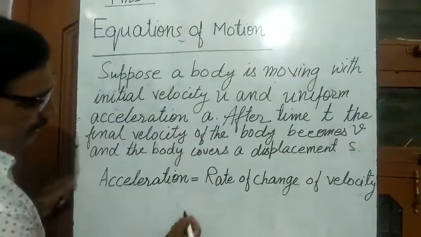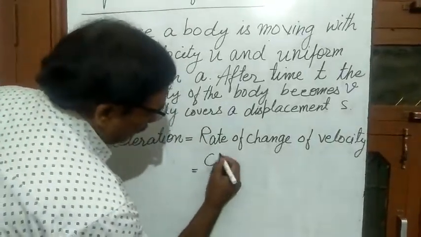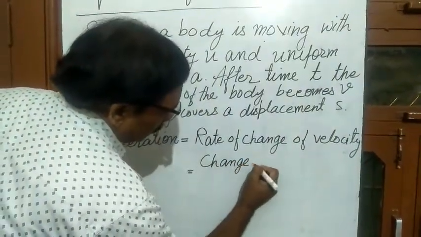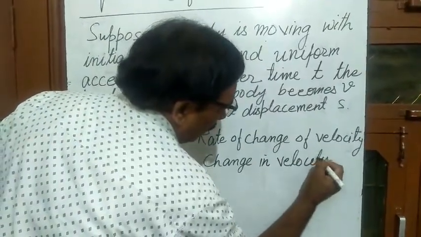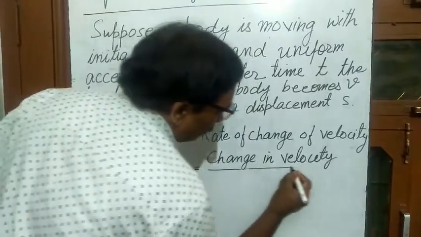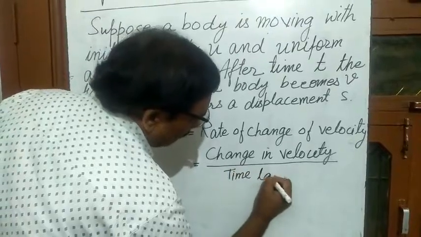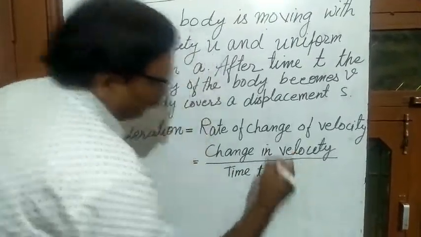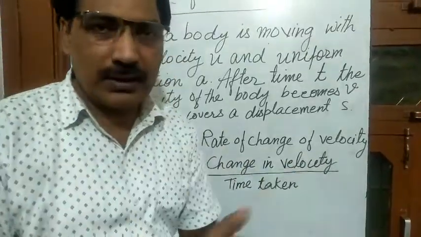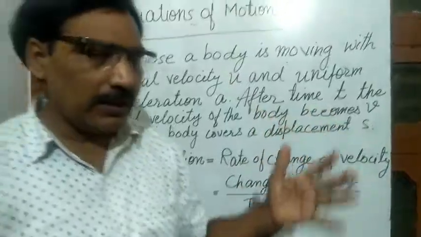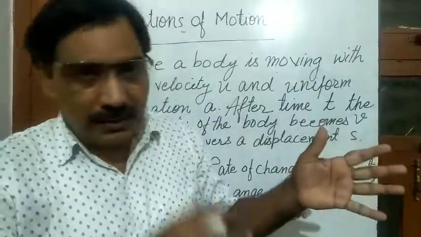Now, we can write rate of change of velocity as change in velocity upon time taken. Change in velocity means, how do we calculate the change in a quantity? We calculate the change in a quantity by subtracting initial from final.